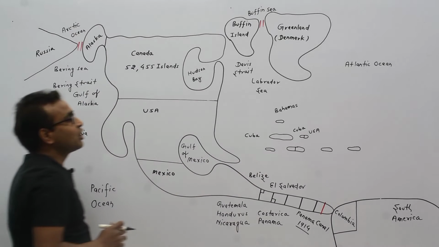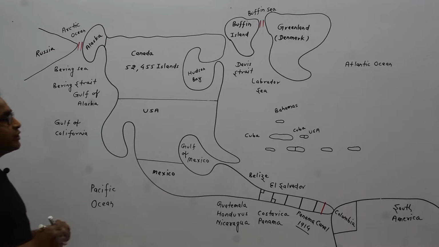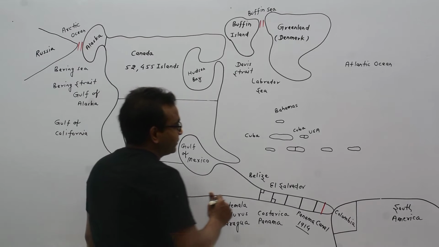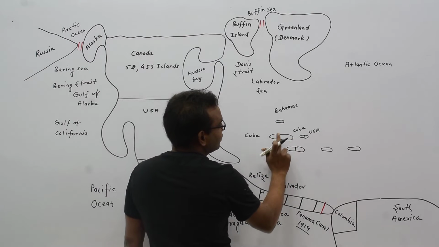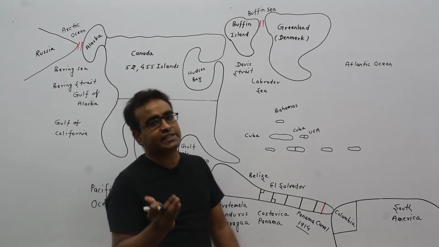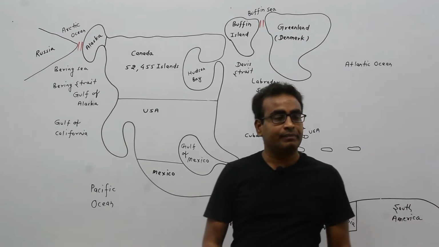This is Bahamas, Cuba and USA. We have discussed here Canada, USA, Mexico, Guatemala, Honduras, Nicaragua, Costa Rica, Panama and Panama Canal. Right now we are going to discuss all remaining countries of North America continent. This is Bahamas, this is Cuba. This island is occupied by both Cuba and USA. It means Cuba is making land border with USA.